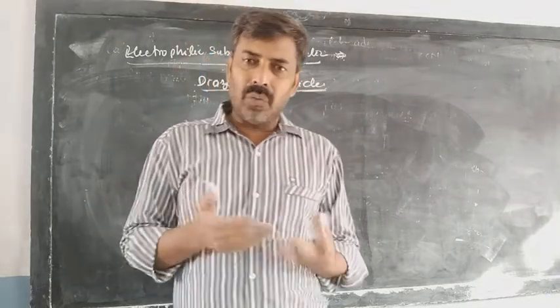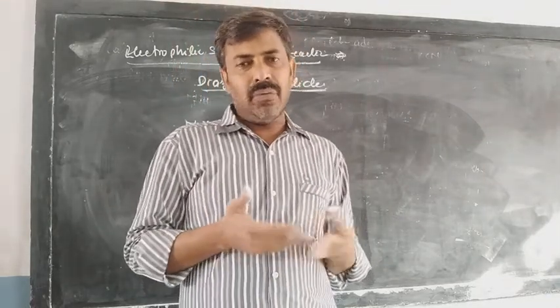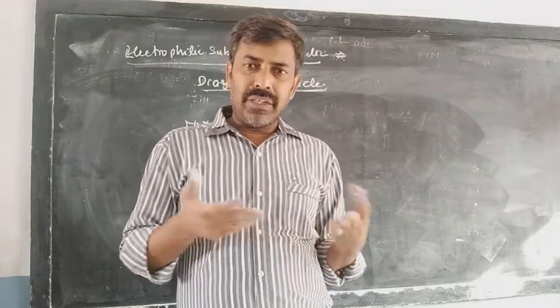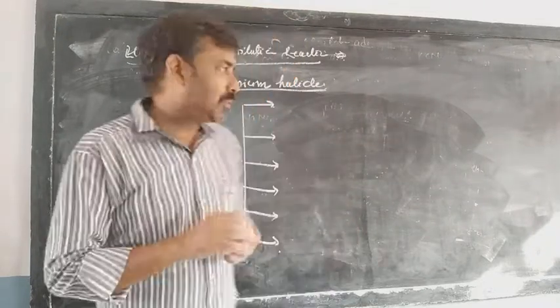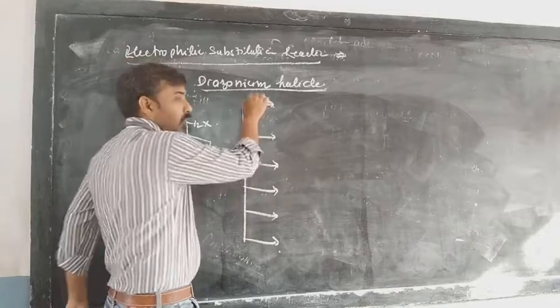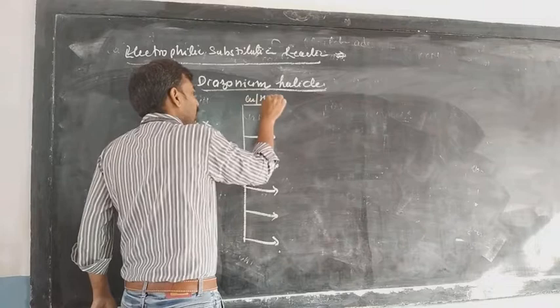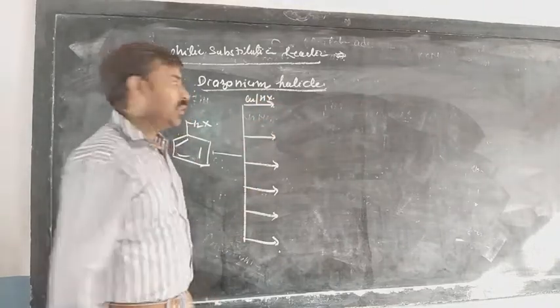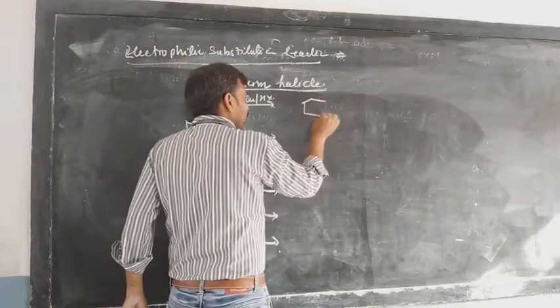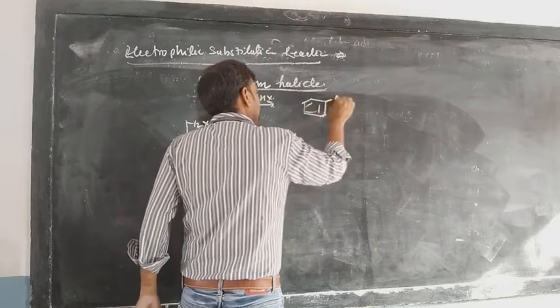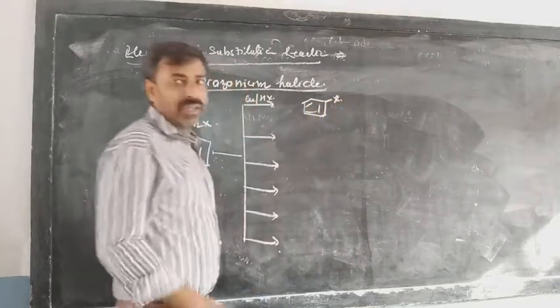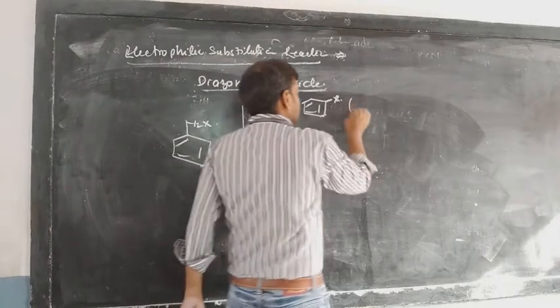We are seeing what the products are when the diazonium salt reacts with some substances. According to the Gattermann reaction, when it reacts with Cu and HX, the haloacid, it forms haloarene. The reaction is called the Gattermann reaction.